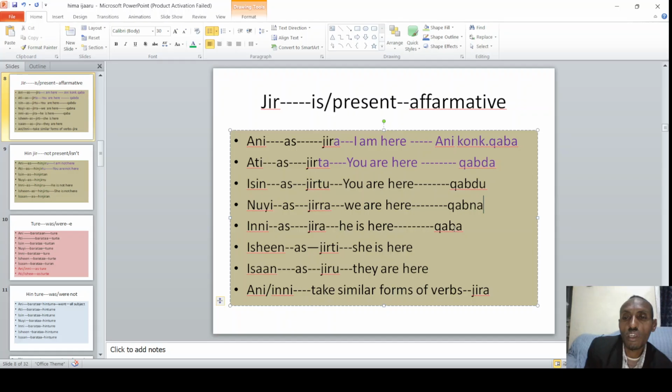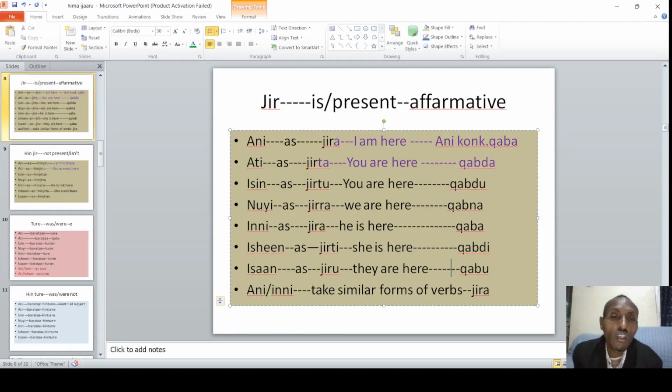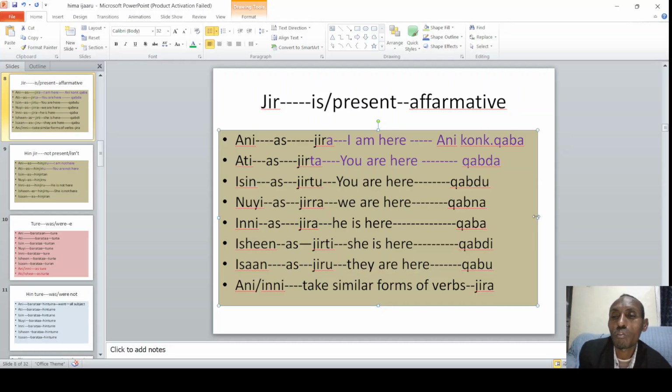Inni qaba, he has a car. Isheen qabdi, for her also we say qabdi. Isaan qabu, isaan qabu we say. So this is how the helping verb, as well as the main verb, changes. But da and miti will not change for the subject, all right? For all the subjects it is all the same, no change, so it represents is, am, are.